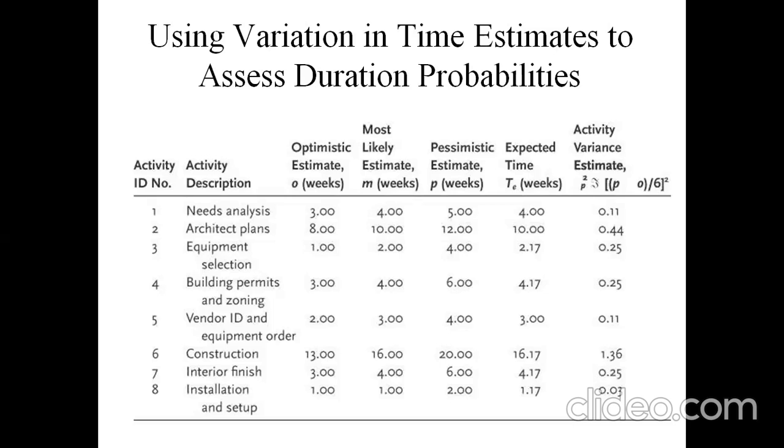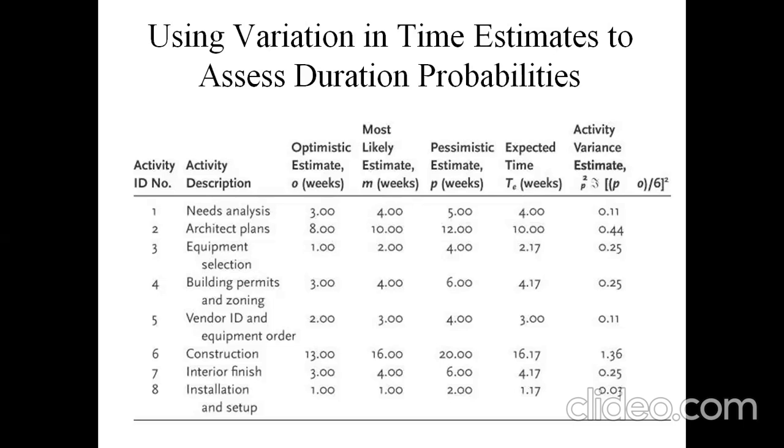And for the building permits and zoning, the expected time to complete is 4.17 weeks. If there is any delay, the variance estimate is 0.25 weeks. The vendor ID and equipment order may take about 3 weeks of expected time, and any variance in the time can be estimated at 0.11. For the construction, the expected time is 16.17 weeks, and the variance estimate is 1.36.